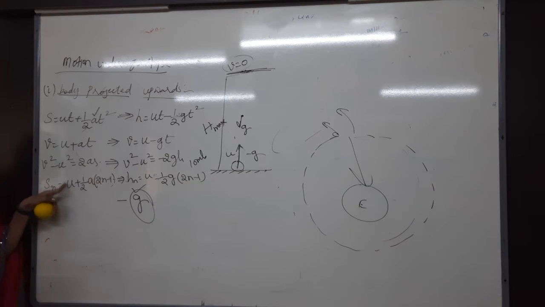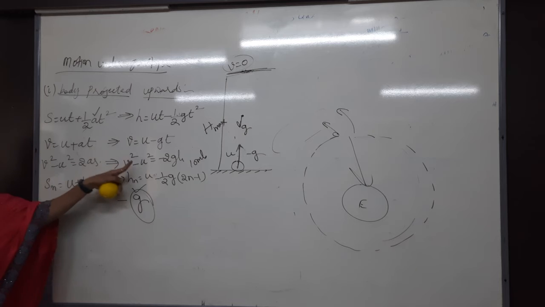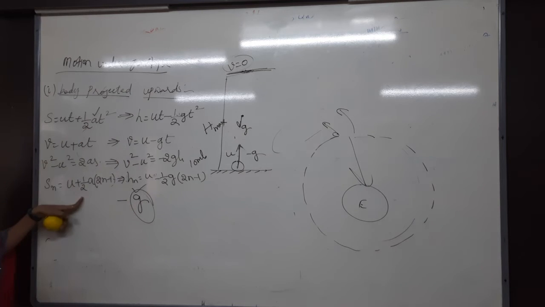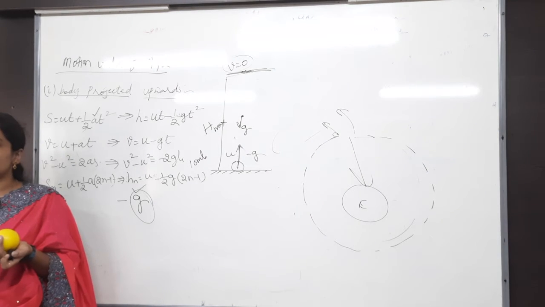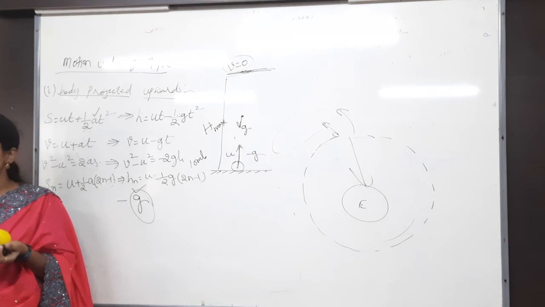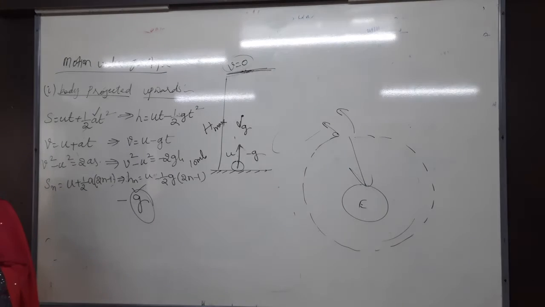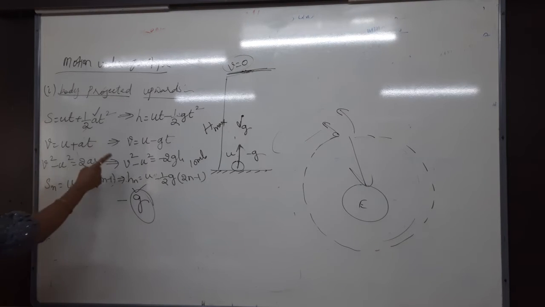Understand it clearly? Why are we able to apply these formulas here? Because here acceleration is constant, g is constant. So the basic kinematical equations are applicable to motion in the vertical direction also.